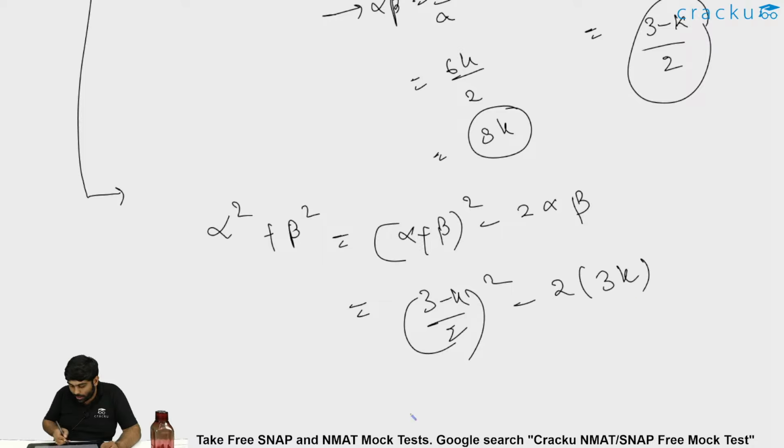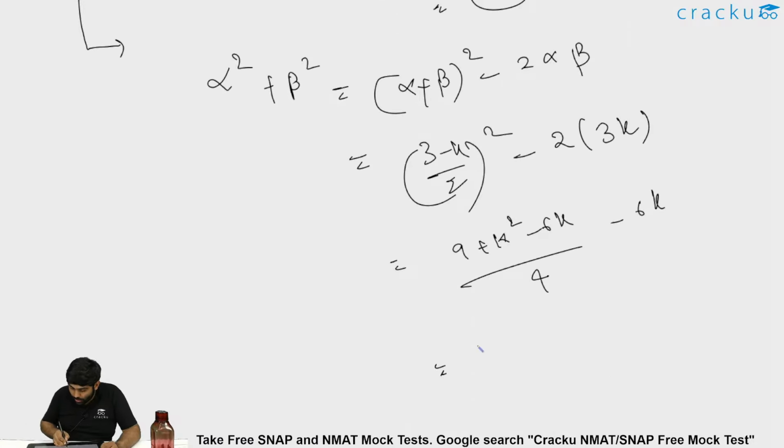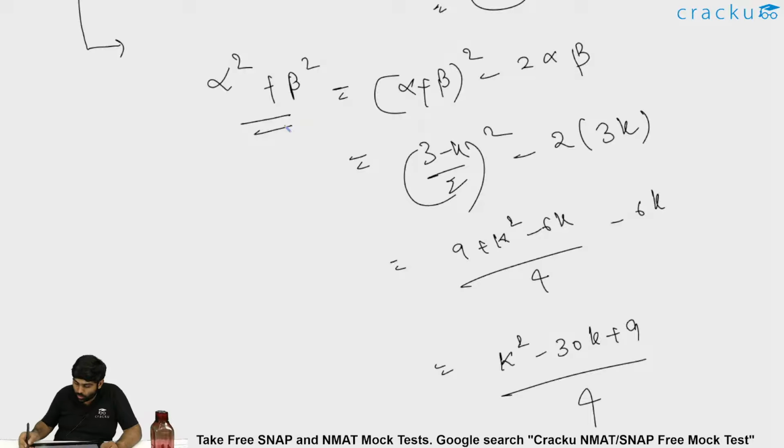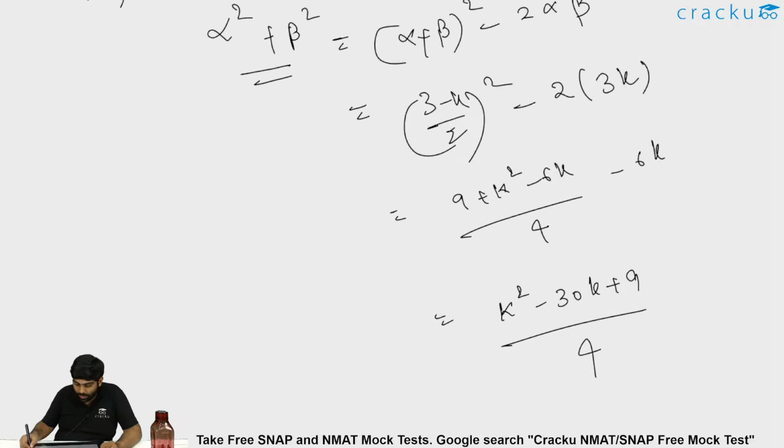Alpha beta is 3k. So this is coming out to be 9 plus k square minus 6k by 4 minus 6k. So 6 4s are 24 and 30. I am getting minus 30k plus 9 by 4. So alpha square plus beta square I am getting to be k square minus 30k plus 9 by 4.